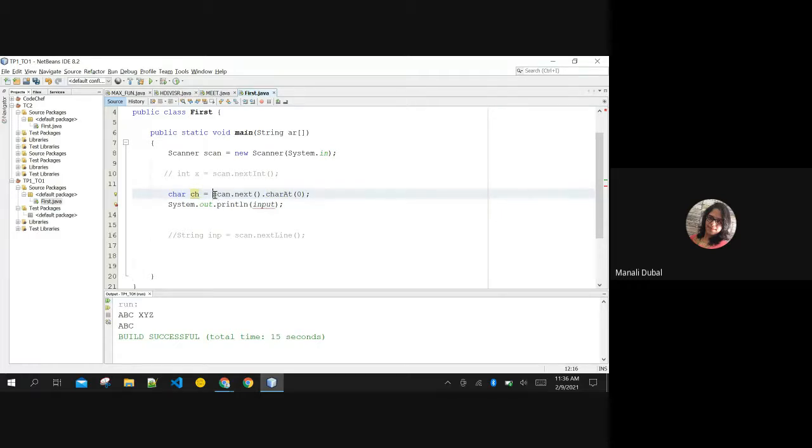When I am using scan.next, the user is capable of entering some string over here, which is going to be a single word, okay? From that word, I am calling another function here. I am calling the chain of functions without saving this input in any variable. I am not saving the string input in any variable. Now I am calling one more function over here, charAt(0). Now this will return a character, so I am saving it inside a variable of type char.